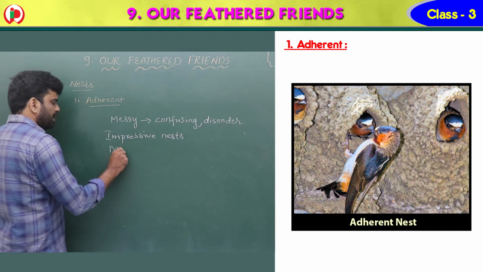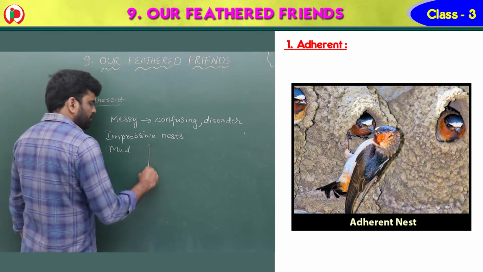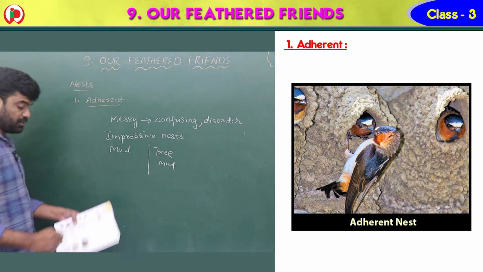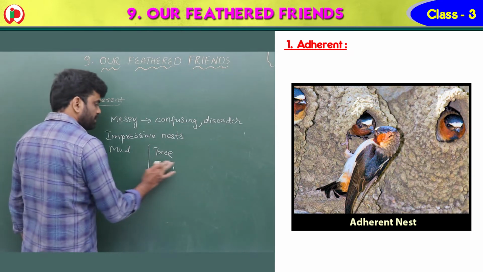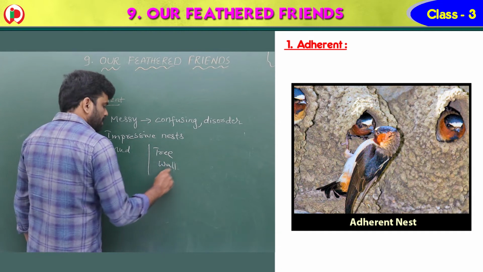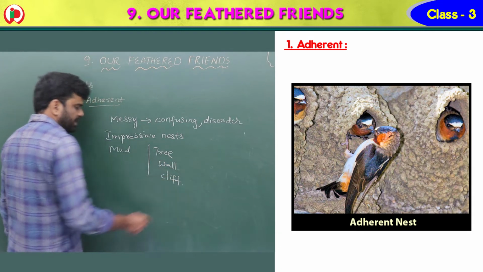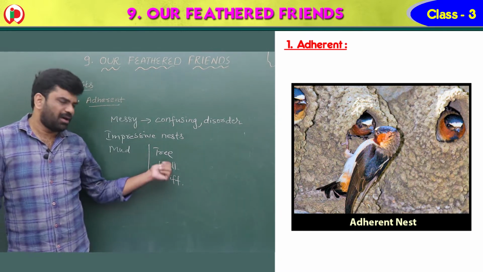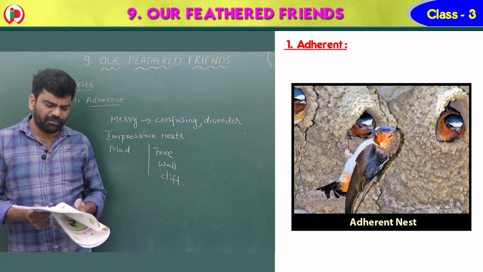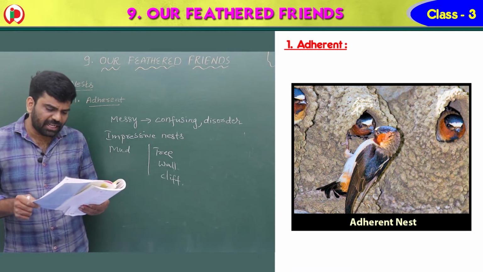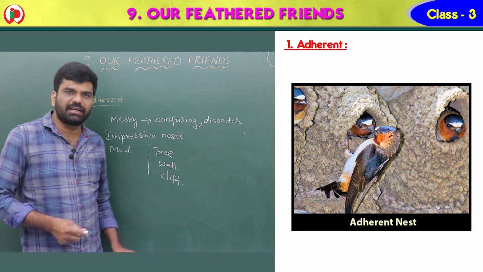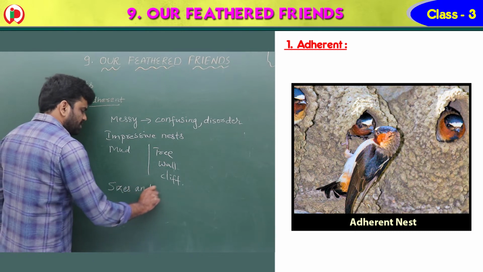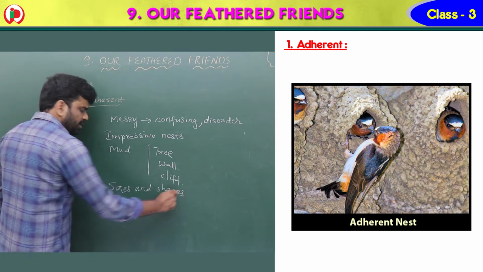So these are made up of mud. They are built on the tree, wall or cliff. A cliff is a steep rock, a high surface of the rock. They come in a range of sizes and shapes. So different sizes and shapes are there, children.